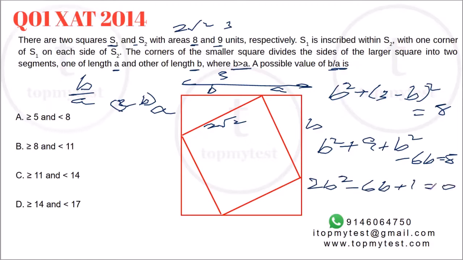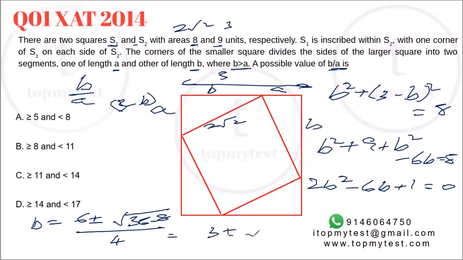Now this is not going to give you rational roots, so we need to do some amount of work here. Let's find the value of B. So B will be equal to, using the discriminant relation, 6 plus minus square root of b square minus 4ac, so 36 minus 4 into 2 into 1. 4 into 2 is 8, right, divided by 2 into 2, 4. So that will be 3 plus minus square root 28 by 4.